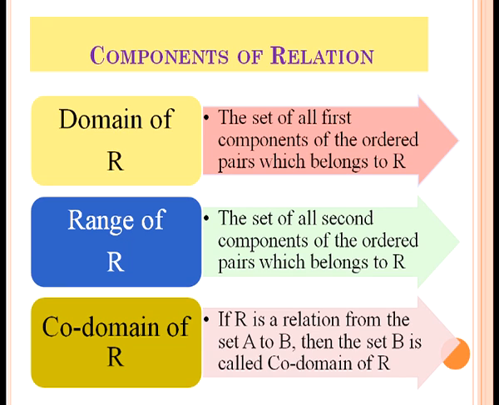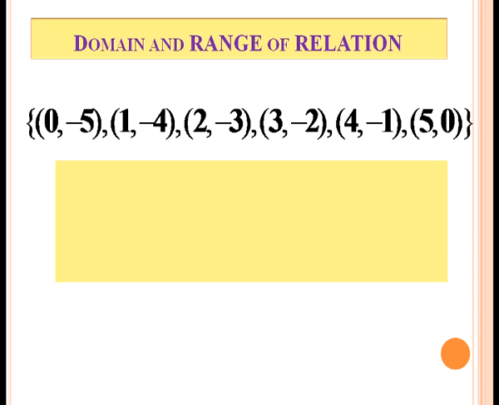One is the domain of relation R. Domain of relation R is the set of all first components of the ordered pairs which belong to relation R. Range of R is the set of all second components of the ordered pairs which belong to relation R. Codomain of R: if R is a relation from the set A to B, then the set B is called the codomain of relation R.